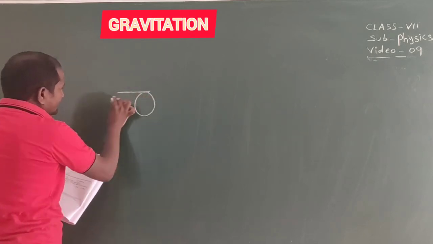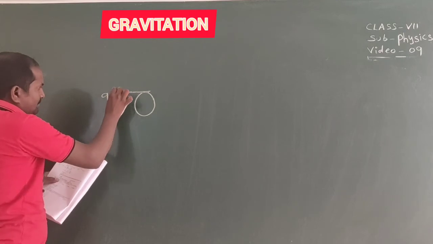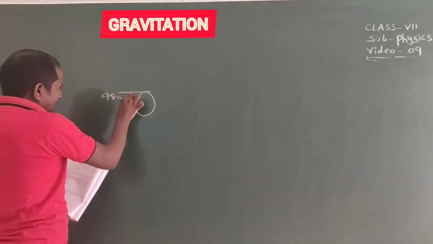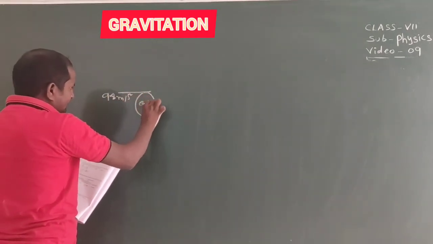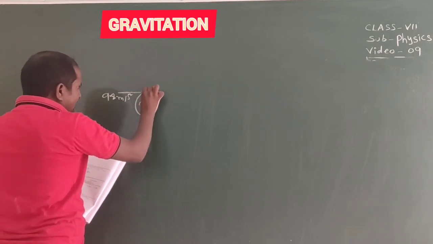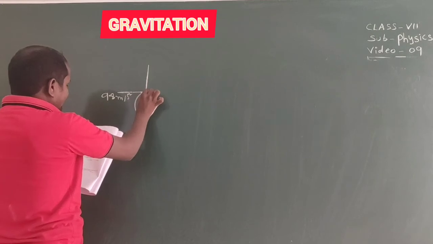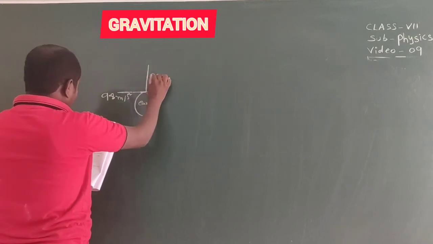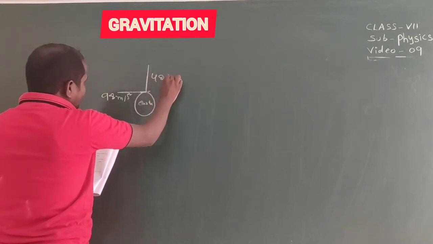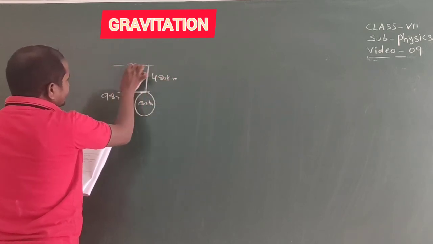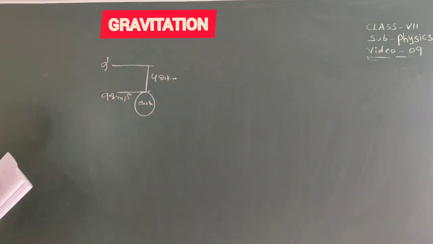Here g is given, that is 9.8 meter per second square. It is earth. From earth surface, the height is given, that is 480 kilometers. Then find here acceleration due to gravity g dash value.